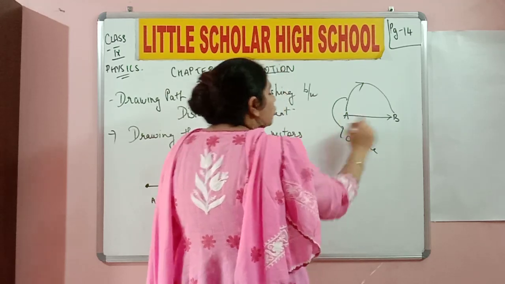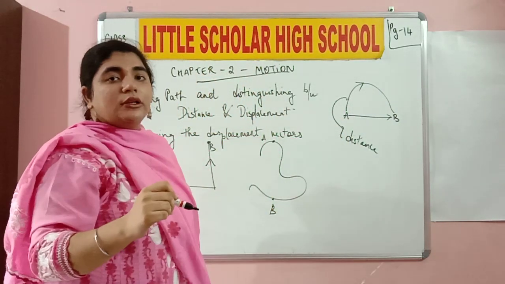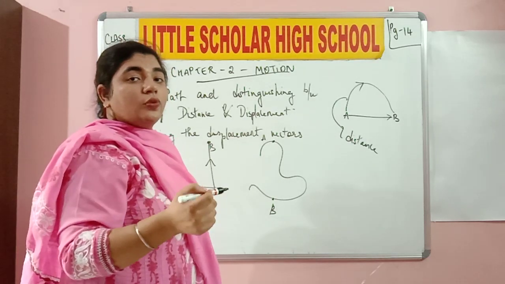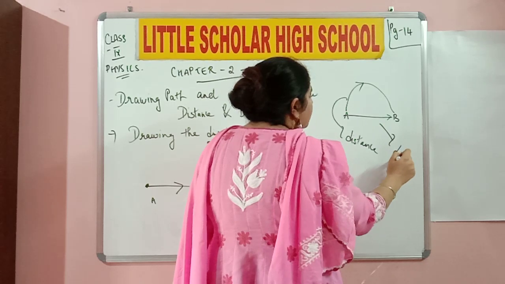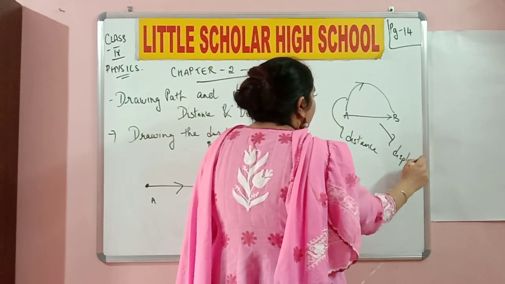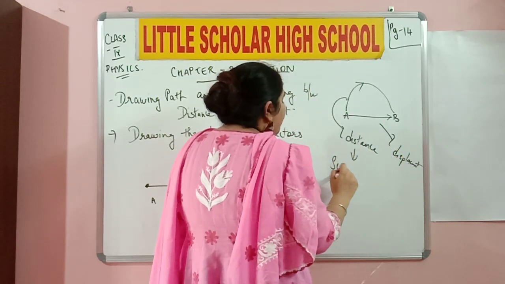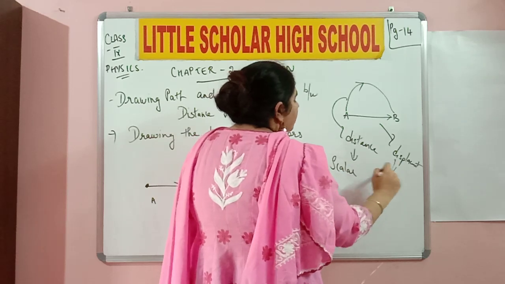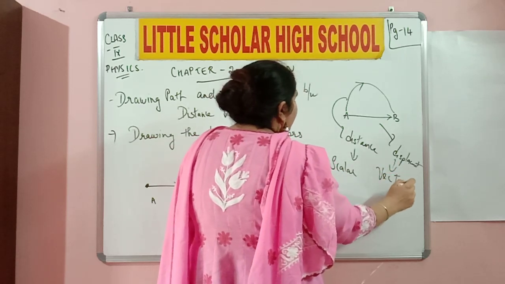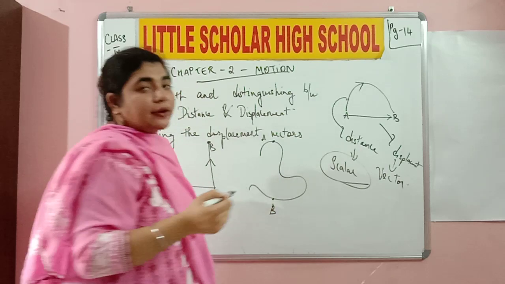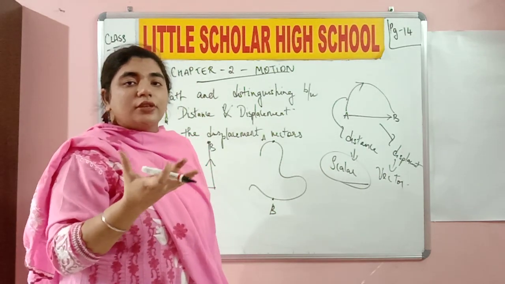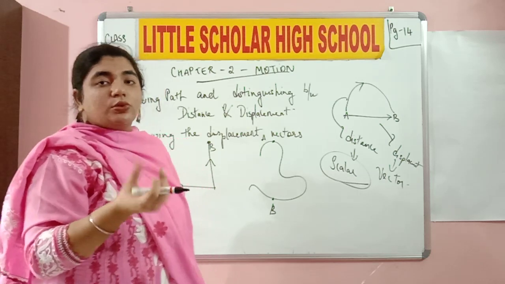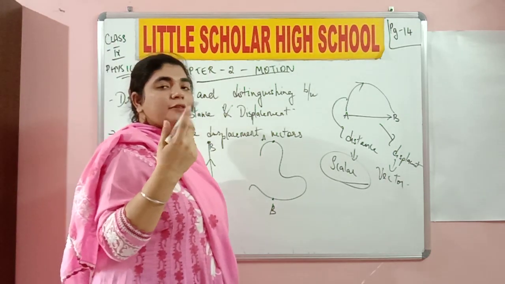Now when you know how much it is going to travel and you also know in which direction it is going to travel, then that quantity is called displacement. Distance is a scalar quantity and displacement is a vector quantity. Scalars only have magnitude. What do you mean by magnitude? How much has been done, how much has been traveled. That particular value signifies magnitude.